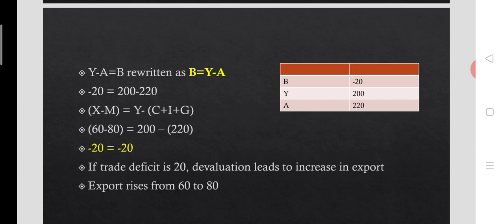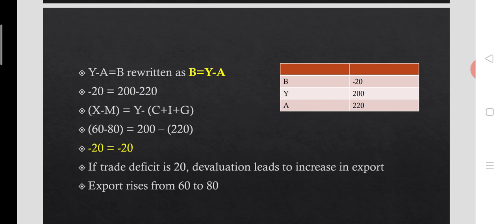So here the deficit country is going to adopt devaluation in the fixed exchange rate system. So we are going to look at how and when devaluation affects the trade balance.